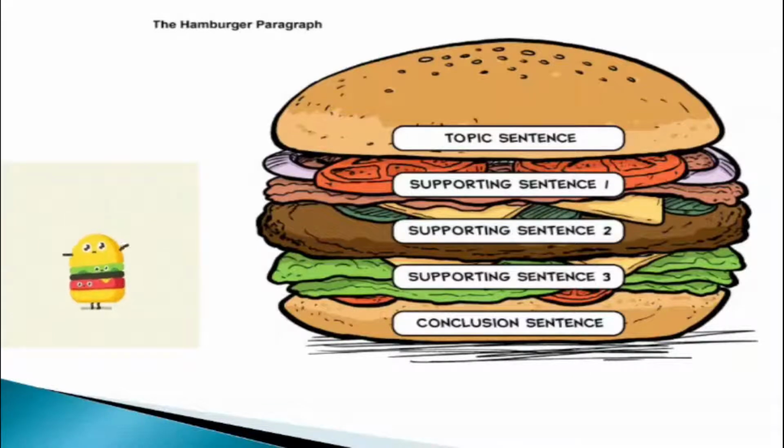The topic sentence and the conclusion sentence are very important, supported by many other sentences leading to the topic. Supporting sentence 1, 2, 3 and so on.